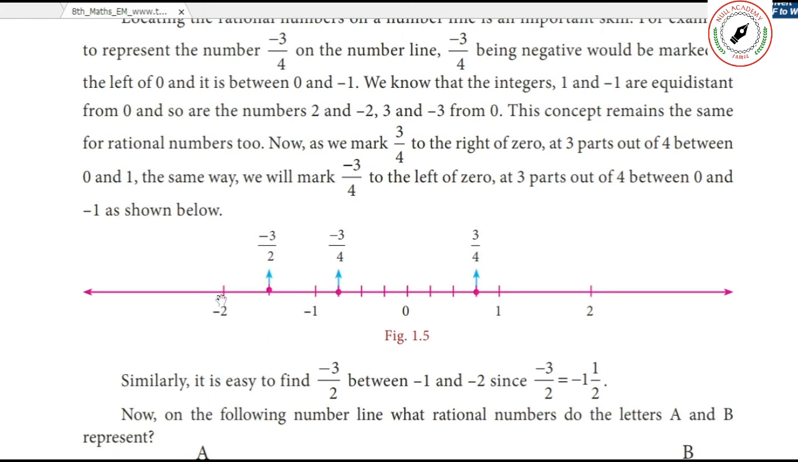Now you see -3/2. How can you mention this one?